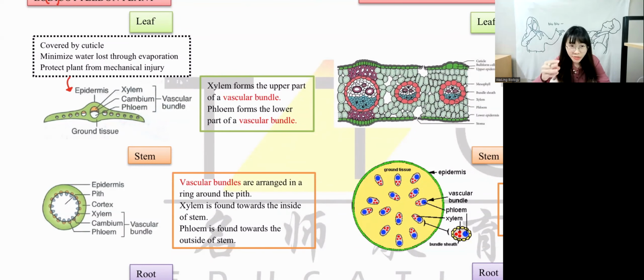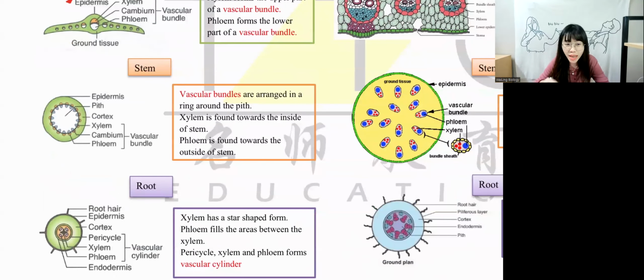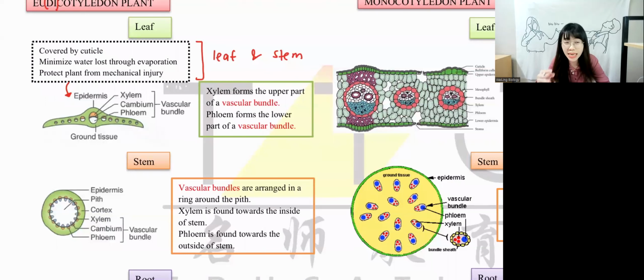The characteristic for the leaf, the epidermis over here, we can only use it in leaf and stem. How come in root we cannot use this characteristic? Because root is to absorb water. When they are covered with cuticle, it means that they cannot absorb water. So root epidermis is not covered by cuticle because they need to absorb water. So this characteristic, we can only use it in leaf and stem.